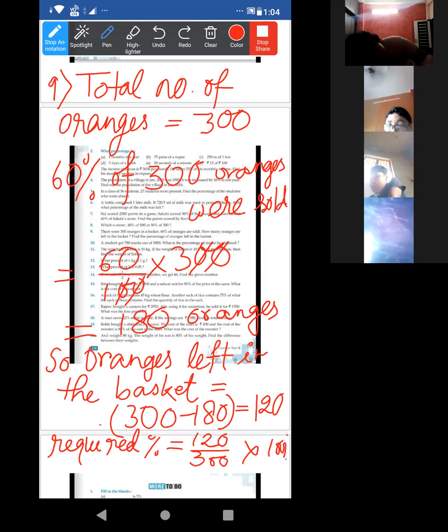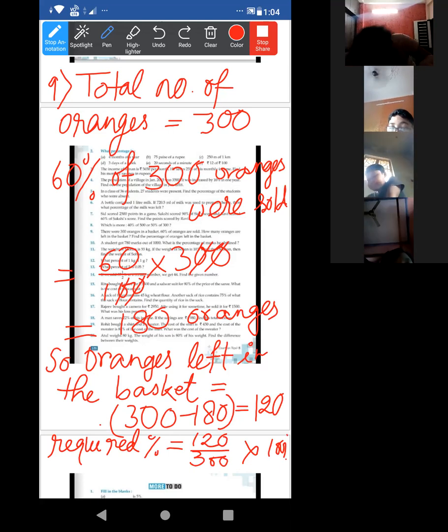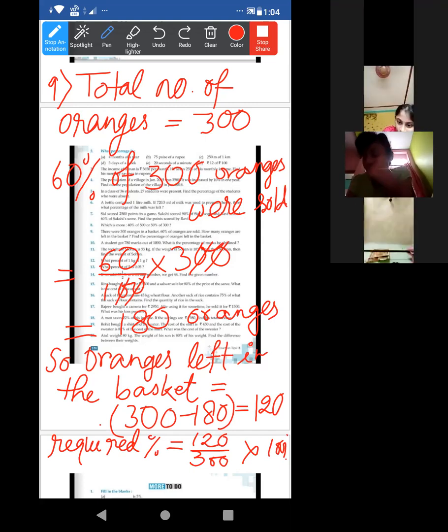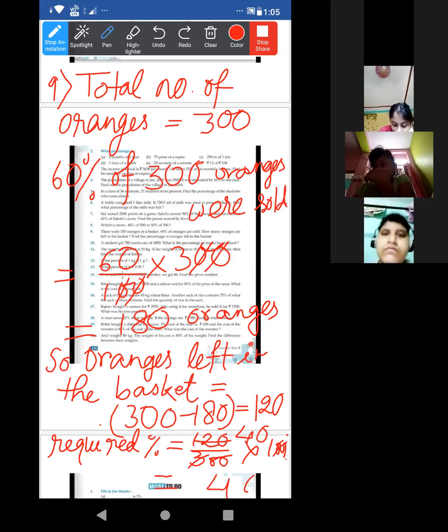Okay. Ma'am, is it 100%? Whatever you have understood though. Samia, you have done. Yes, ma'am. Acha, Shayan, sit properly. Acha, look, this 20 will be cancelled out. 3 4s are 12. This 0. That means 40%. Got it?